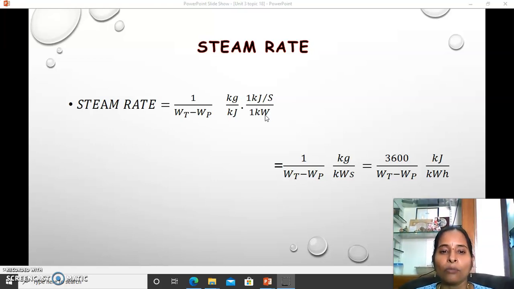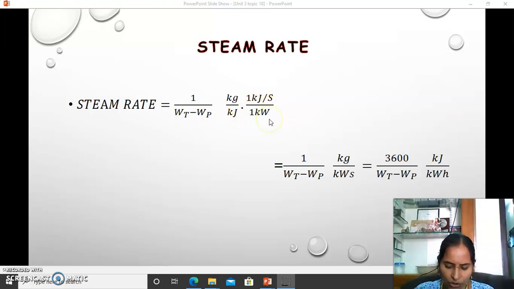How much amount of steam is required is defined by steam rate. The amount of steam required to produce unit power is called steam rate. It is also known as specific steam consumption.